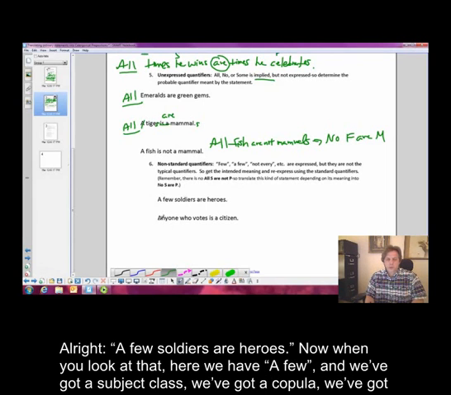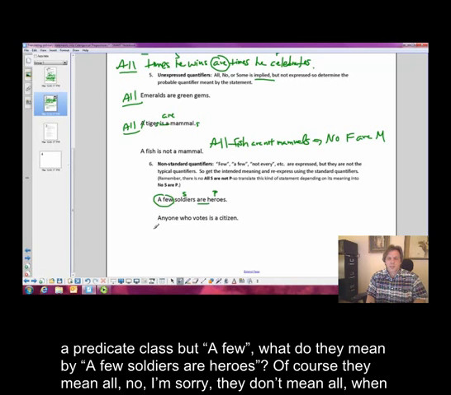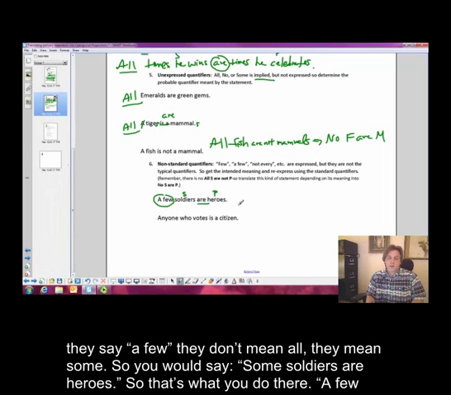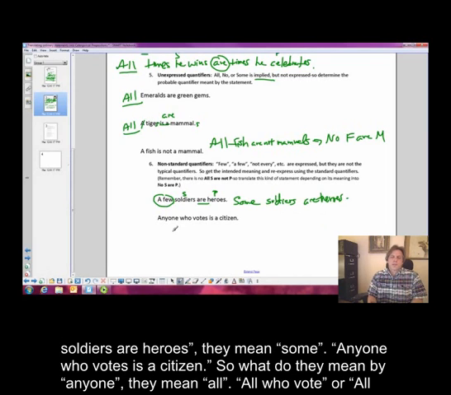A few soldiers are heroes. Now, when you look at that, here we have a few. And we've got a subject class, a copula, a predicate class, but what do they mean by a few soldiers are heroes? Of course, they mean all. Okay, no, I'm sorry, they don't mean all. When they say a few, they don't mean all, they mean some. So you would say some soldiers are heroes. Okay, so that's what you do there. A few soldiers are heroes, they mean some.